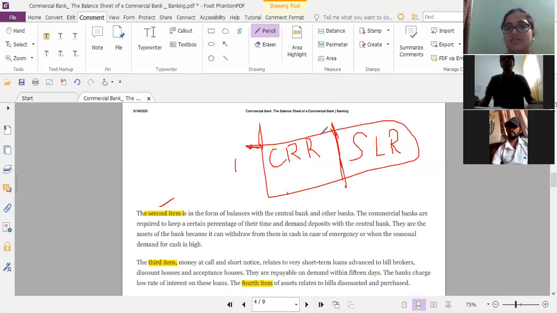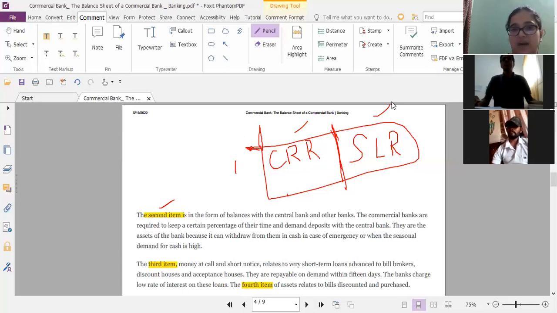This is the reason the banks are supposed to keep some money with the RBI, and this becomes another asset. When it goes into RBI's hands, it is basically the money of commercial banks.